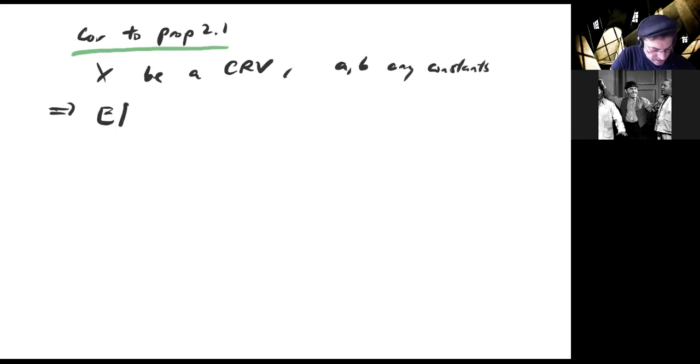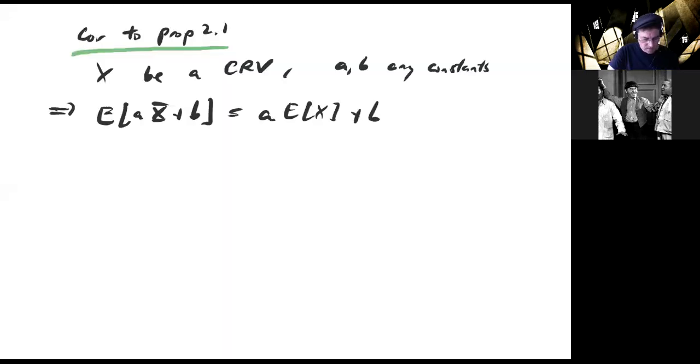So then the expected value of the new random variable given by ax plus b is given by a times the expected value of x plus b. Since the proof of this is pretty easy, I'm going to give it to you. So the proof goes like this. What is the expected value of ax plus b?